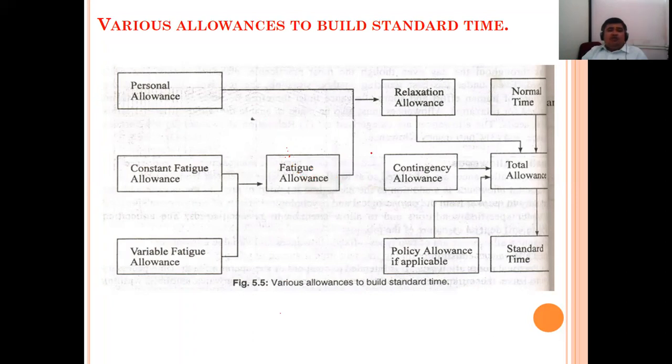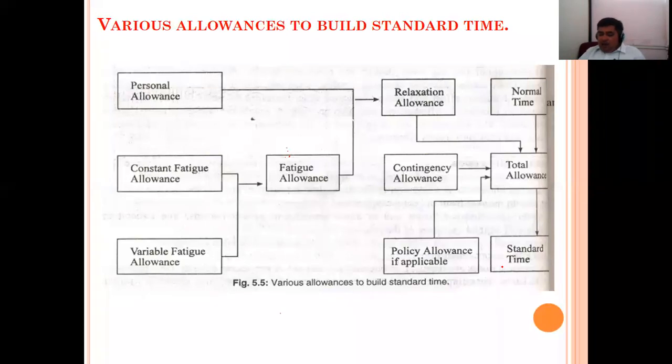Then when personal allowance is added, it becomes a relaxation allowance. Relaxation allowance is added to total allowance. Contingency allowance is added to total allowance. Policy allowance, if applicable, is added to total allowance. Then normal time plus total allowance. So by this calculation, we will get the standard time.